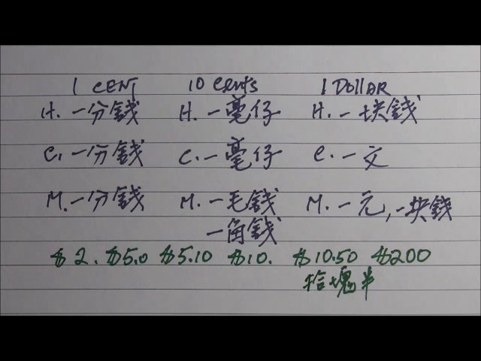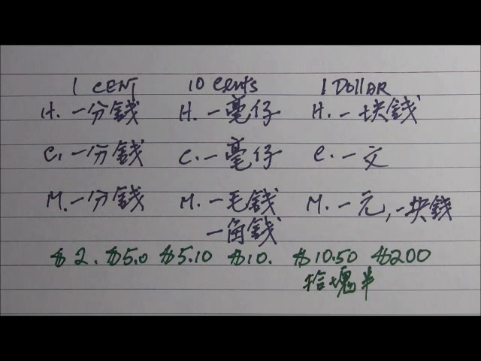In Cantonese is 1毫仔. And in Mandarin is 1毛钱 or 1角钱. $1. In Hakka Chinese is 1块钱. In Cantonese is 1蚊. And in Mandarin is 1元 or 1块钱.